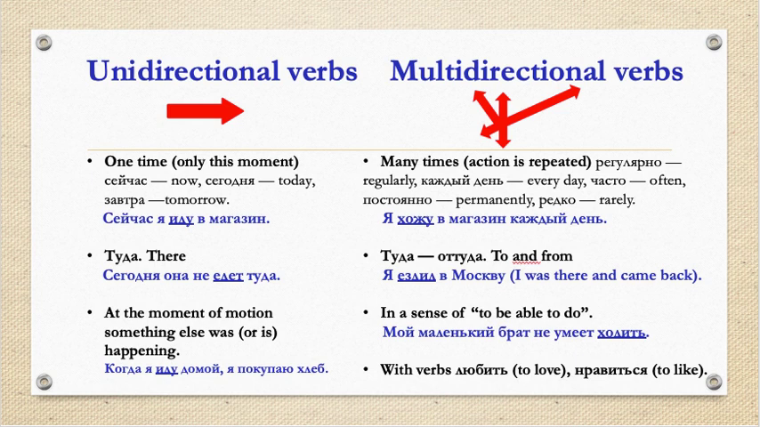The next function for multidirectional verbs is with the meaning to be able to do something, when you have ability. For example, мой маленький брат не умеет ходить. So, my little brother is unable to walk. And the very last one with the verbs любить and нравится. After these verbs, we need to use multidirectional verbs. It's a rule.